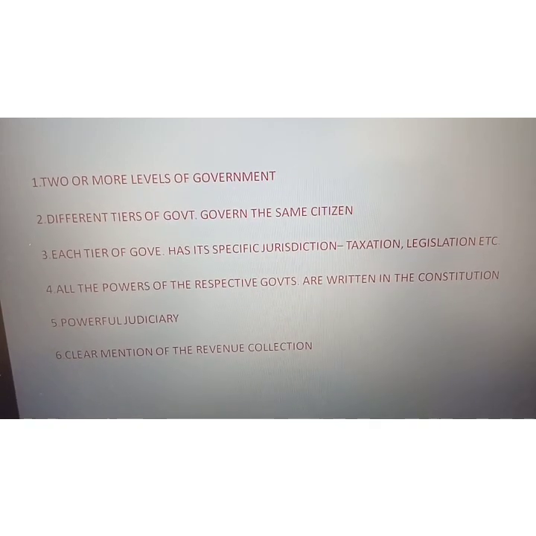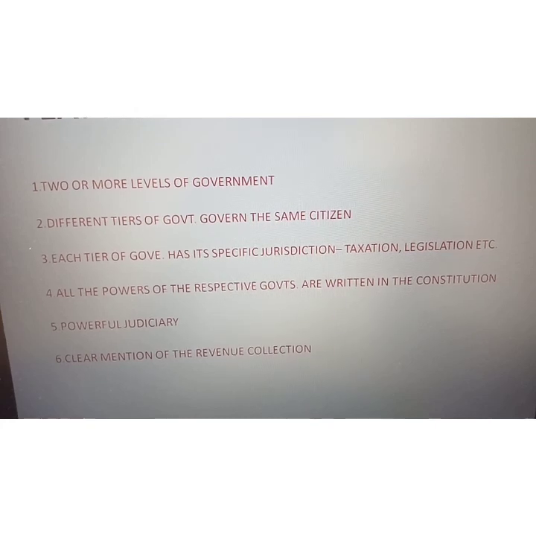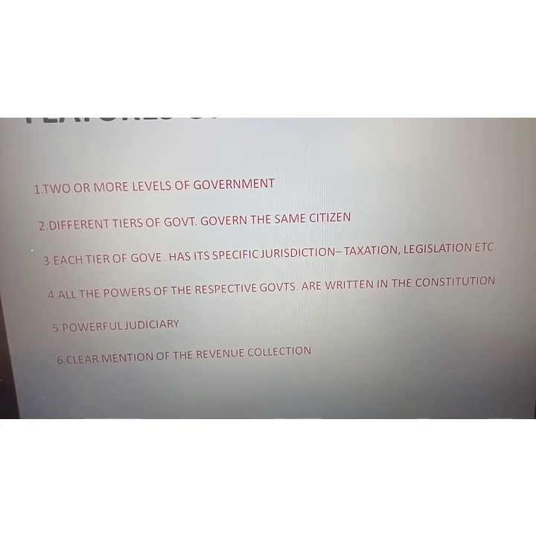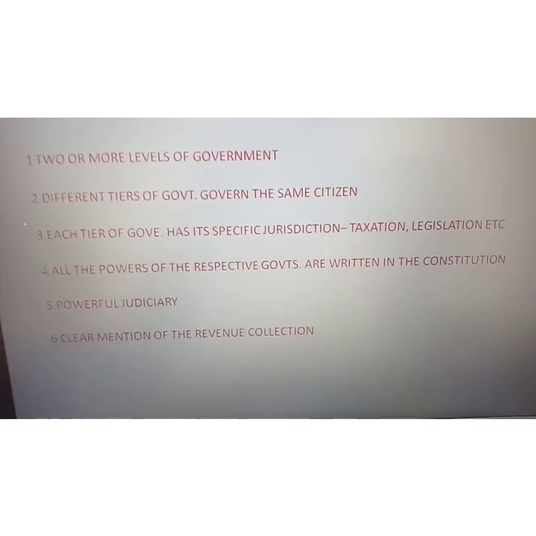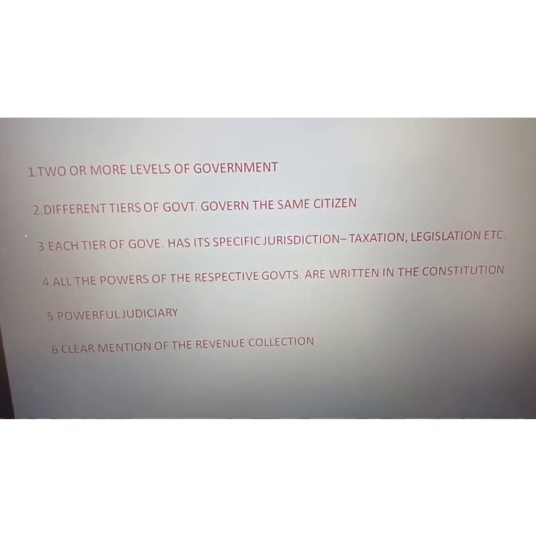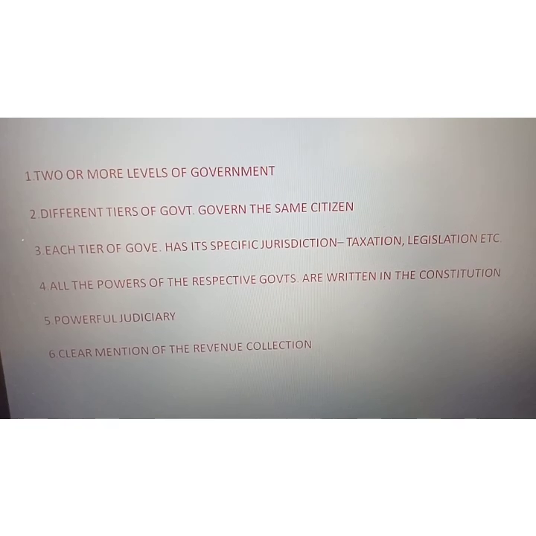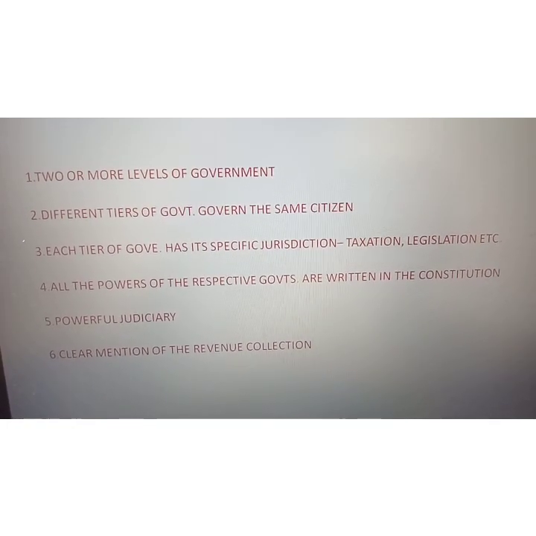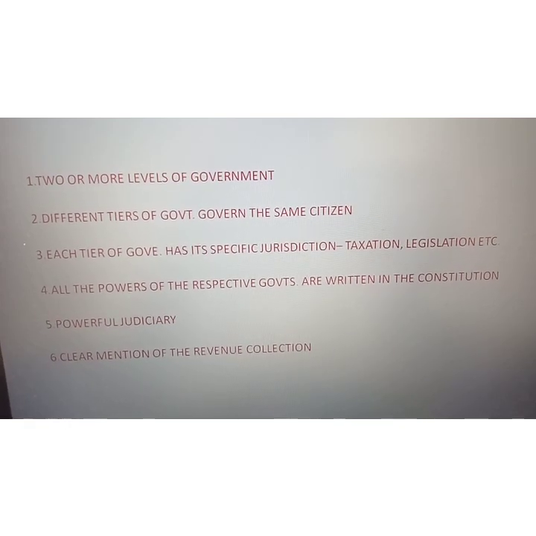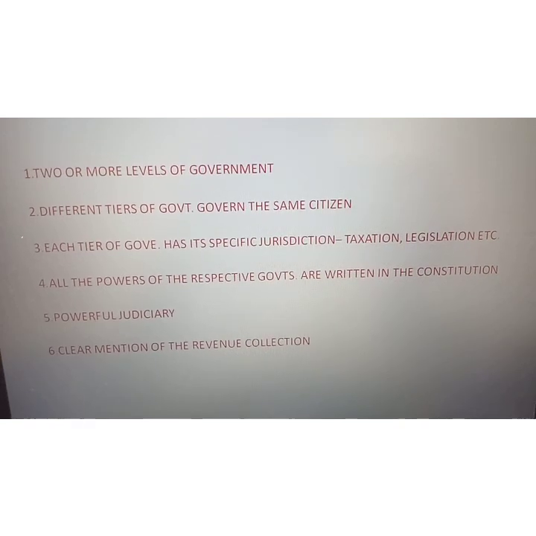So that is the good thing about the federal government, because last day I told you that in the unitary government, state governments do not have any specific power. The central government at any point of time can remove the state government, but it is not possible in the federal system. In the federal system, all the powers of the state government and central government are written in the constitution. Clear? Next, the fifth feature of a federal system is that there should be a powerful judiciary.